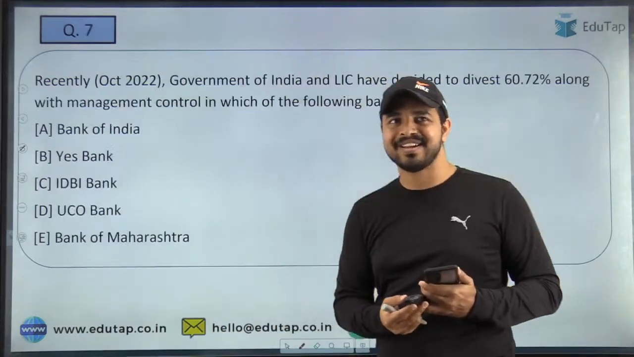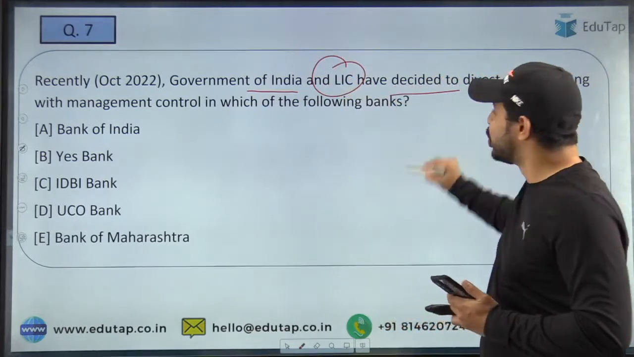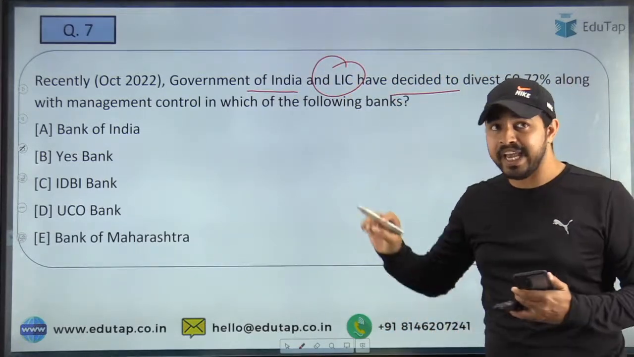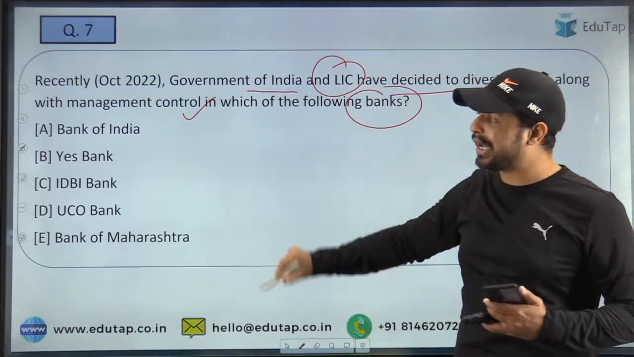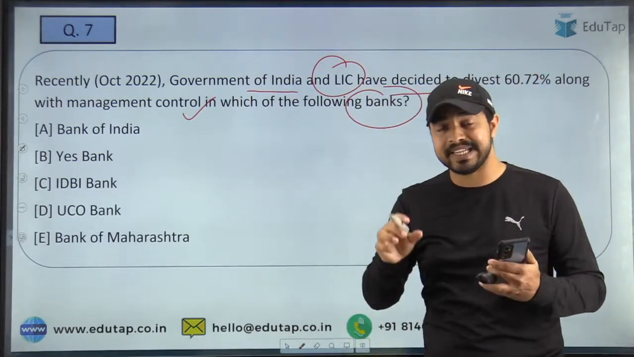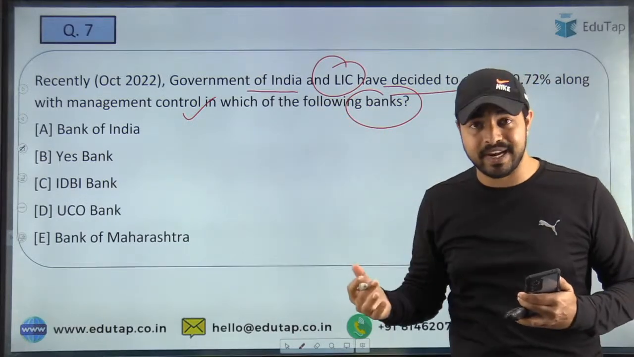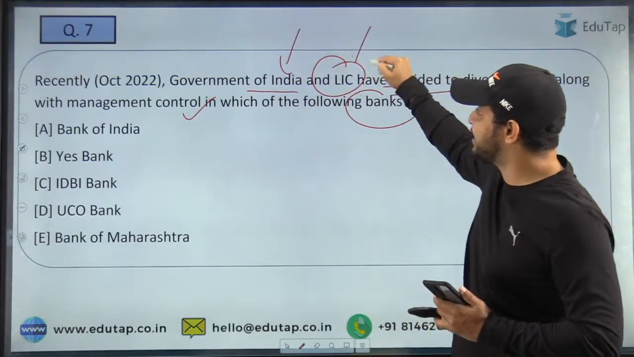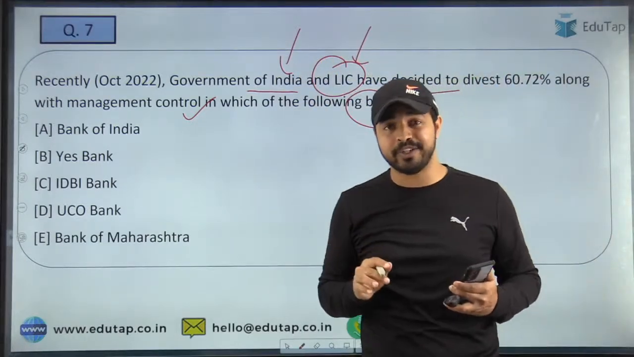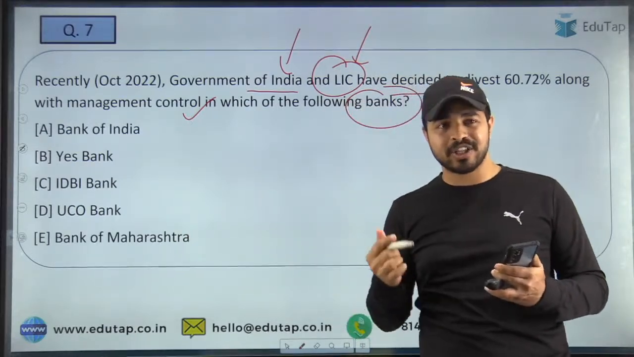question. So here the next question is, Government of India and LIC have decided to divest some of its stakes along with the management control in which of the following banks. So guys, quickly tell me what is the name of that bank from which they are going to divest their management and their stakes. And see guys, two important entities, that is the Government of India as well as the LIC. So quickly tell me what is the right answer. Is it Bank of India, Yes Bank, IDBI Bank, UCO Bank or the Bank of Maharashtra?